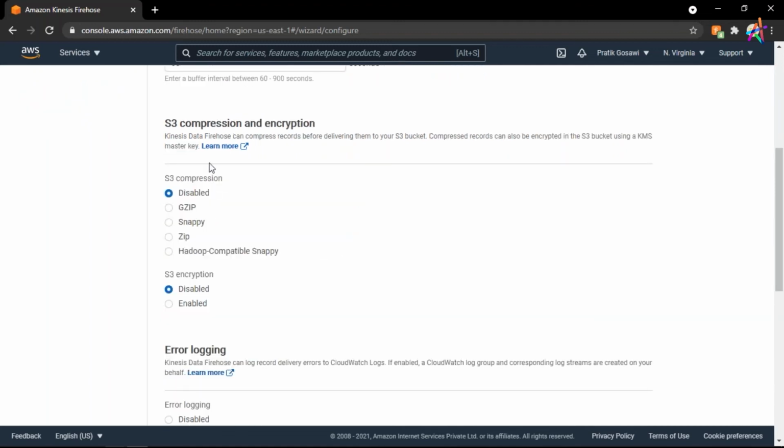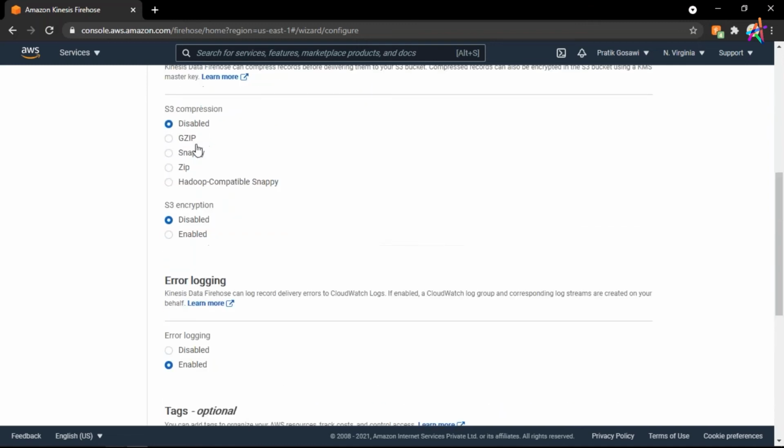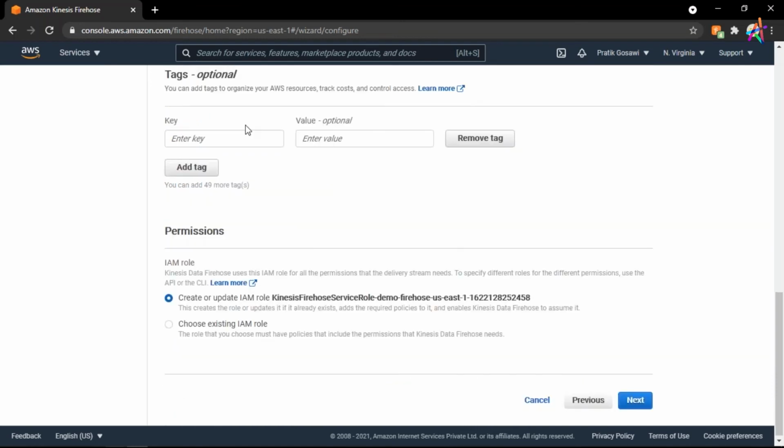Now here I can define whether my data is loaded compressed or encrypted. No, I don't want to do that. But in a real world project, most of the time you will not use compression, but you will have your data encrypted. But for this demo purpose, I won't do that. And you can ignore all of this stuff.